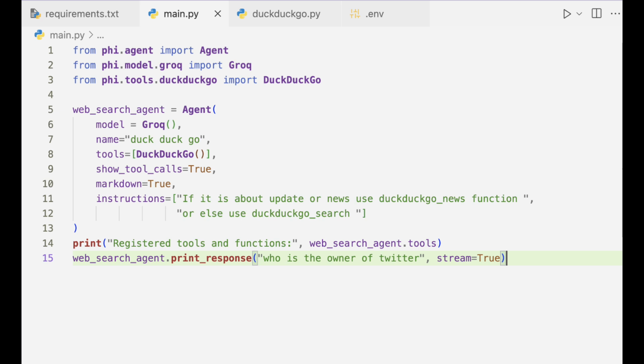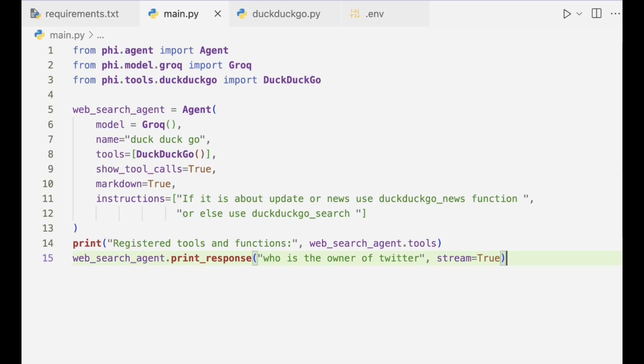show_tool_calls equals true makes the agent show which tool it's using. markdown equals true formats responses in Markdown for readability. stream equals true streams the response in real time. All these power holders had joined together to form our Google Destroyer web search agent.